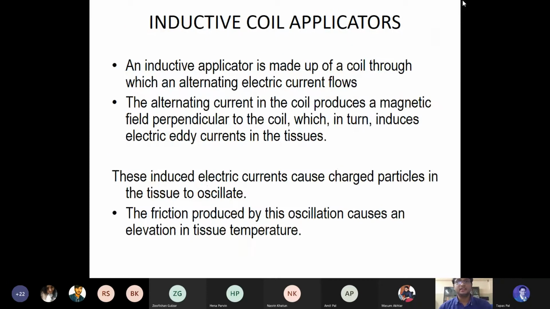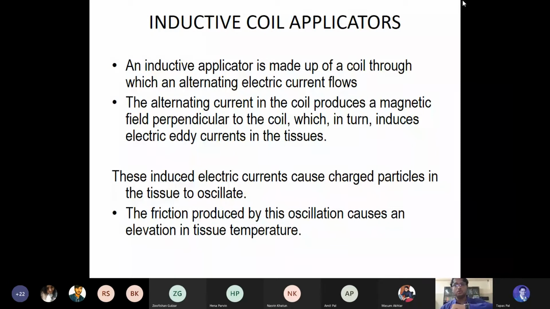Now, coming to the next part. Inductive coil applicator. What is an inductive coil applicator? Just read. An inductive applicator is made up of a coil through which an alternating electric current flows.